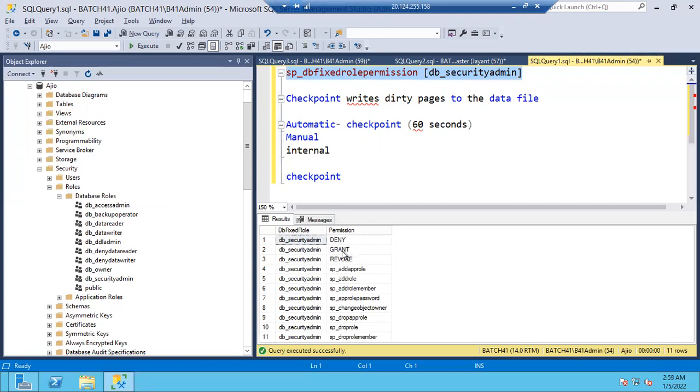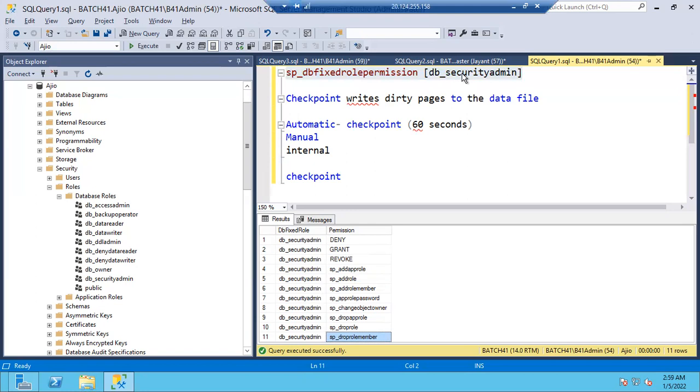We have discussed all these permissions yesterday itself. Grant, deny, revoke, add app role, add role, role password, app role password. This somewhat belongs to drop role. He can create new roles. A member of security admin can create new database roles, and a member of security admin can delete the existing roles also. He can remove the members from any role. From any role, he can delete the members from that role. Okay, so these are the permissions.